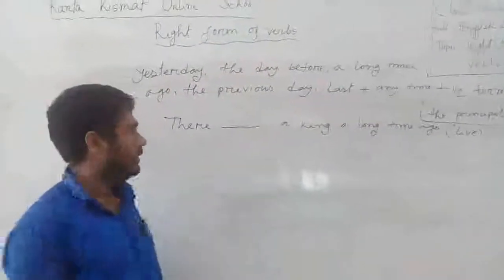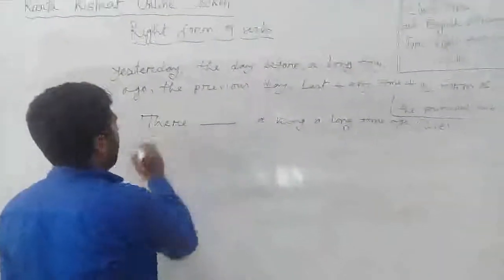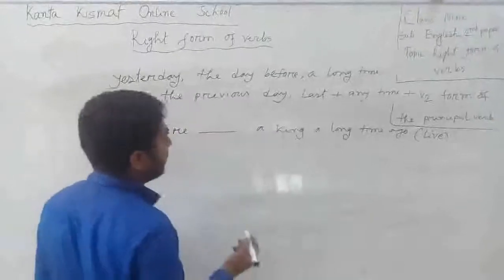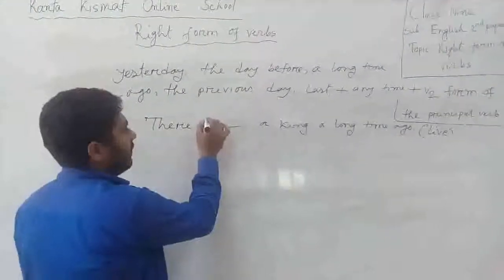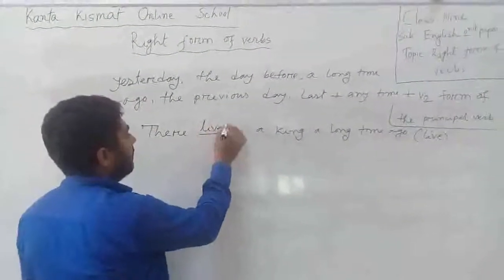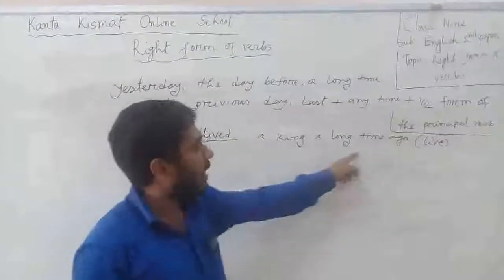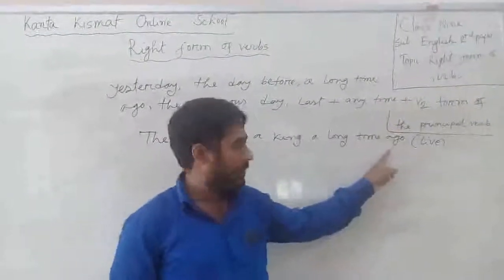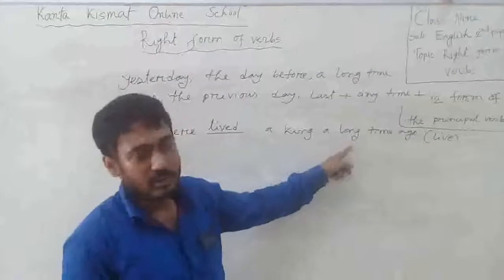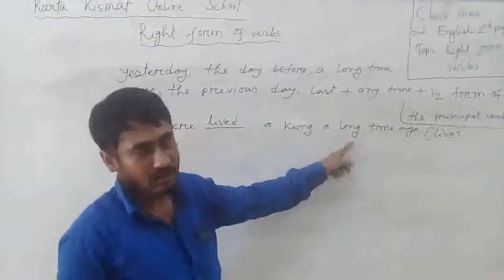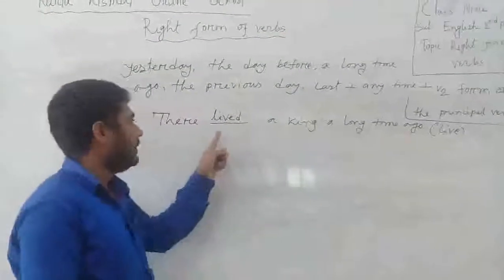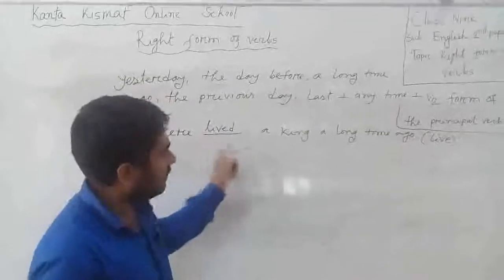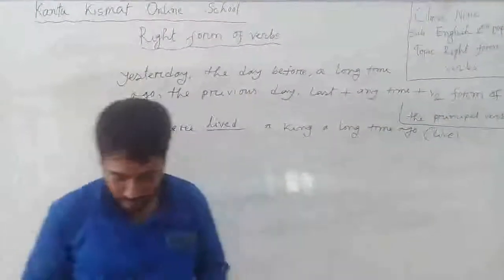Live. The verb obviously will be lived. There lived a king a long time ago. Why? Because the phrase indicates the past time of something. That is why we have used lived here.